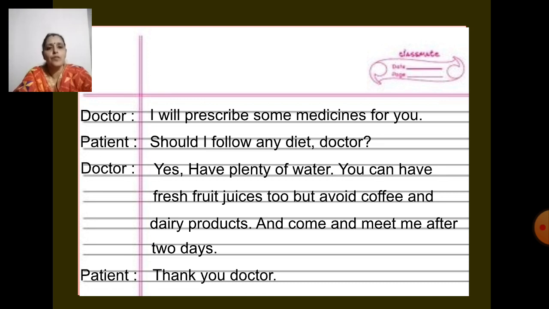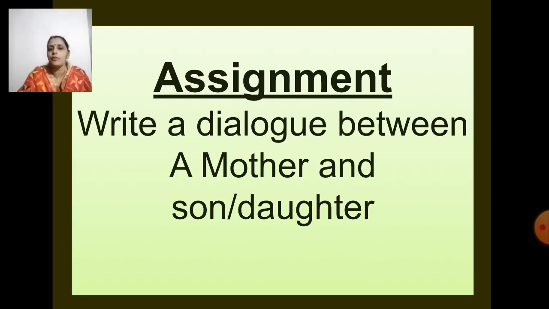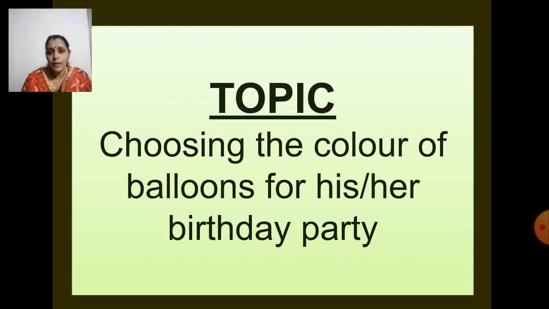Now, children, I have an assignment for you. You have to write a dialogue between a mother and a son or daughter. You can choose. It can be a mother and a son or a mother and a daughter. Now, what will be the topic for this conversation? The topic is choosing the color of balloons for his or her birthday party.